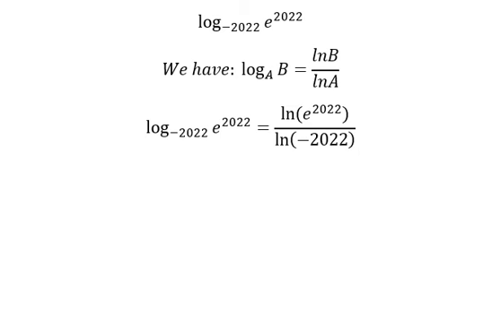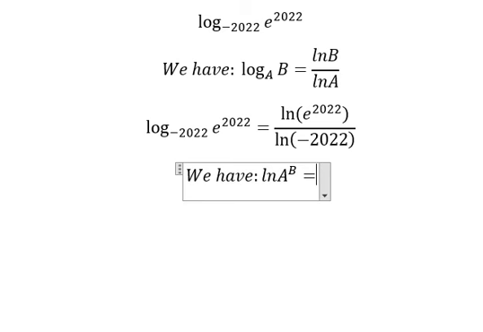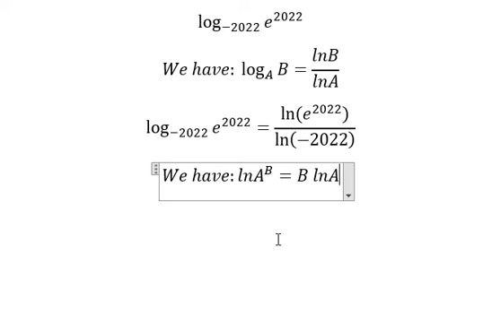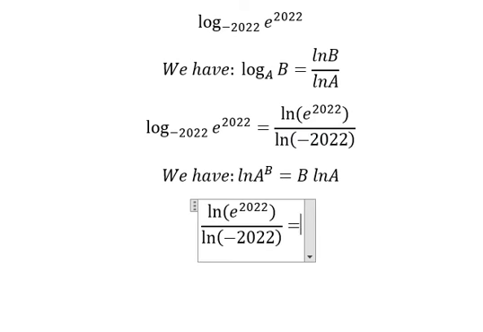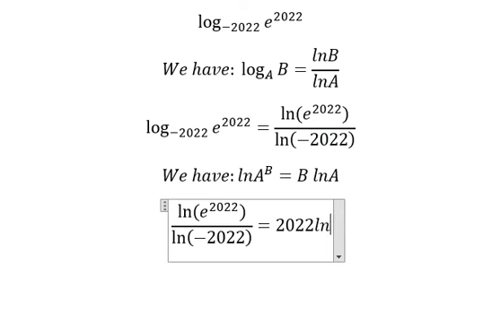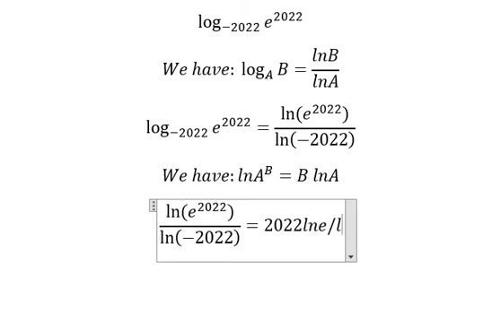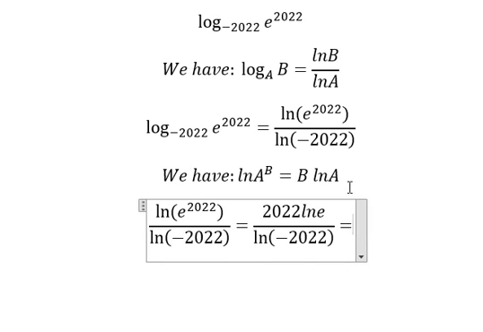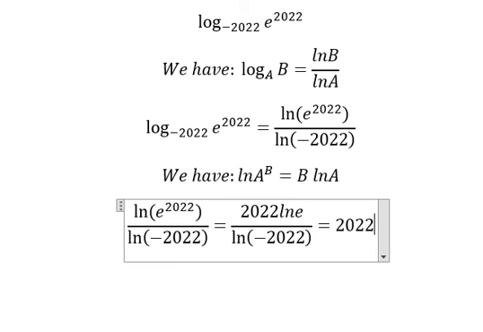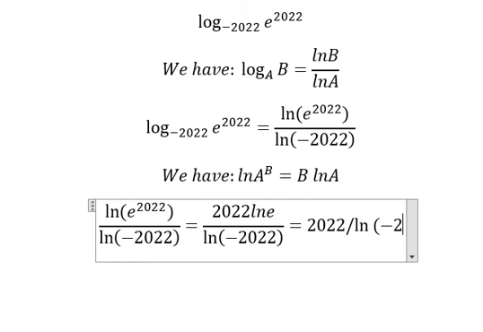Next, we have the second formula in here: ln a to the power of b equals b ln a. So we will apply this formula to this one, and you will get 2022 ln of e over ln of negative 2022. We know that ln e is 1, so you get 2022 over ln of negative 2022.